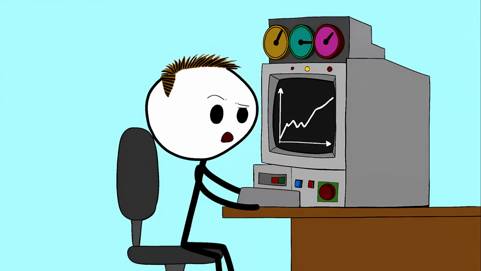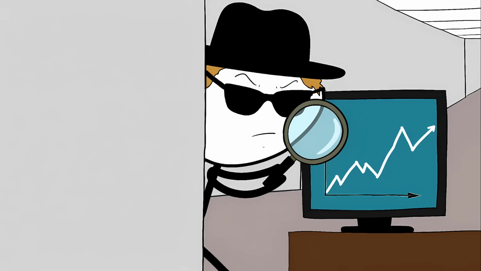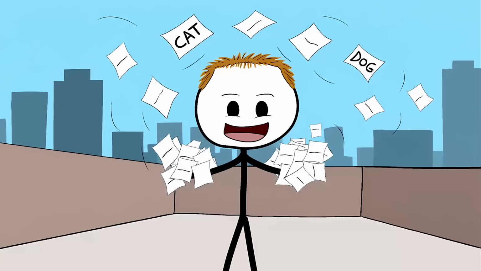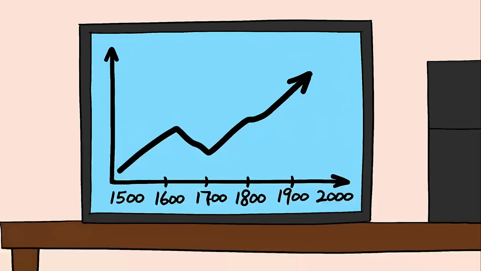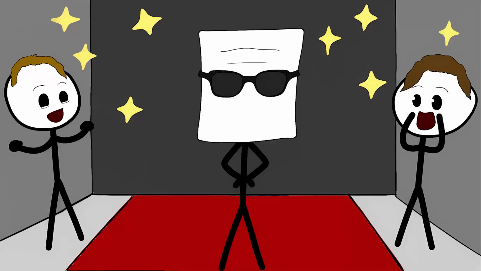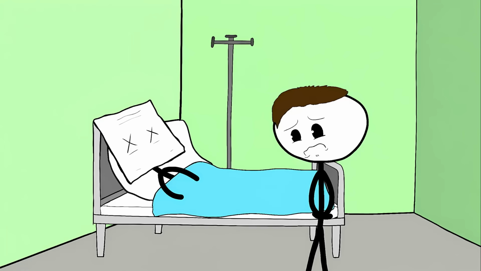Number 2. The Word Popularity Contest. Google Ngram Viewer is a time machine for words and ideas. It is one of the most powerful and overlooked research tools ever created. Google scanned over 5 million books, dating back to the 1500s. They then indexed every single word and made the data public. Now you can search any word or phrase and watch a graph of its popularity appear, year by year, across 5 centuries of published history. You can literally watch a word be born, explode in popularity, and then slowly die out.